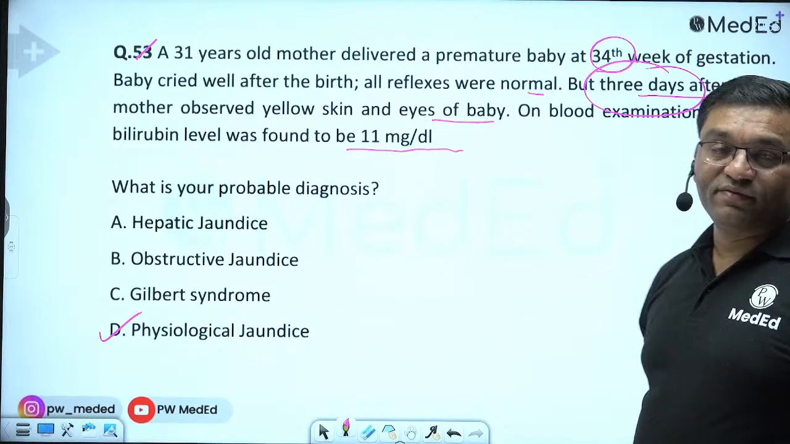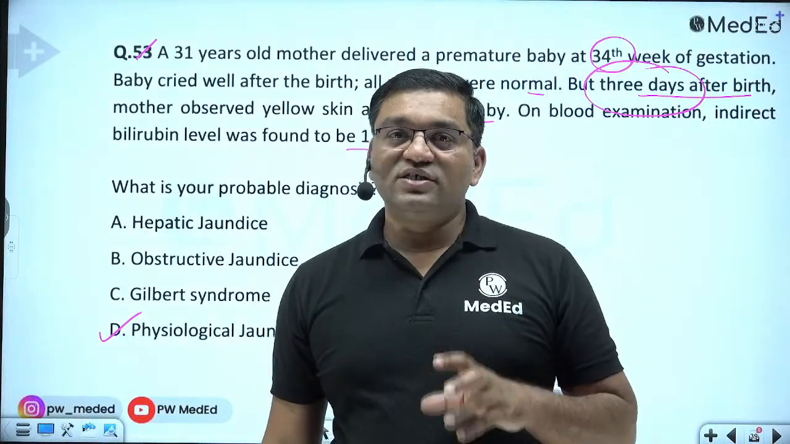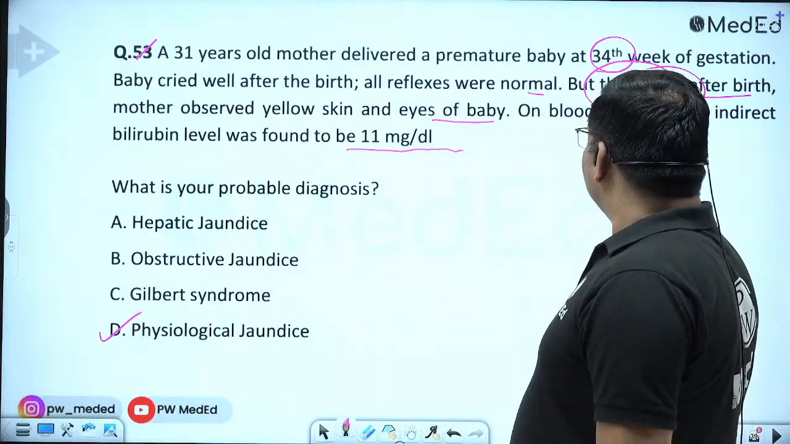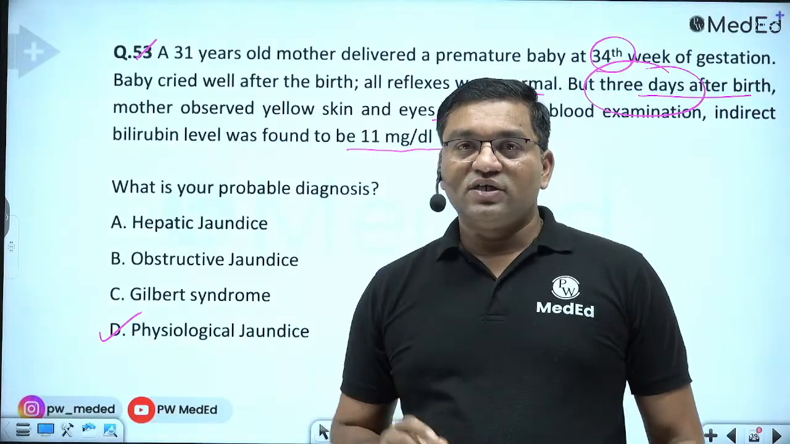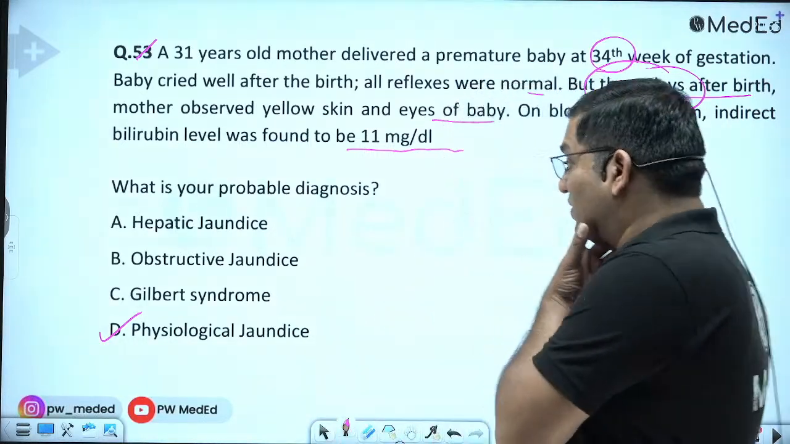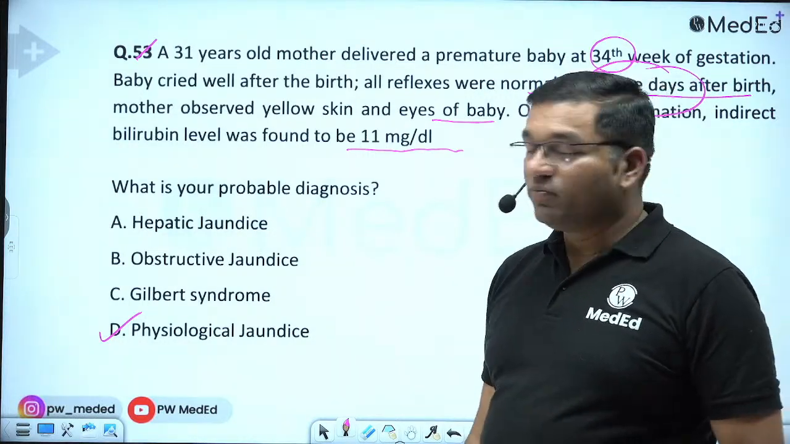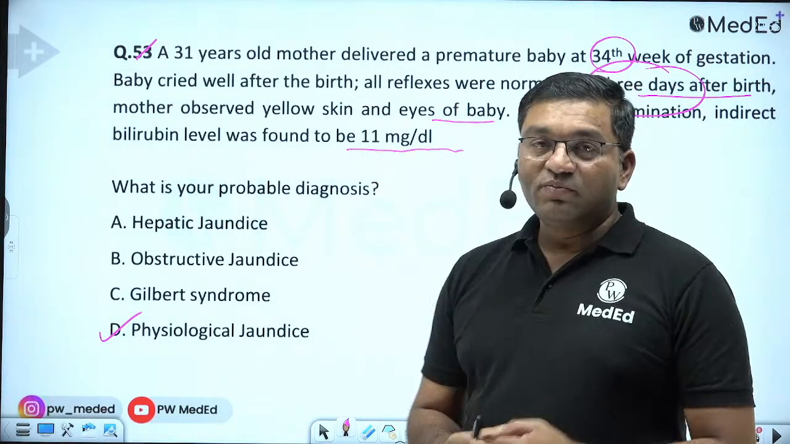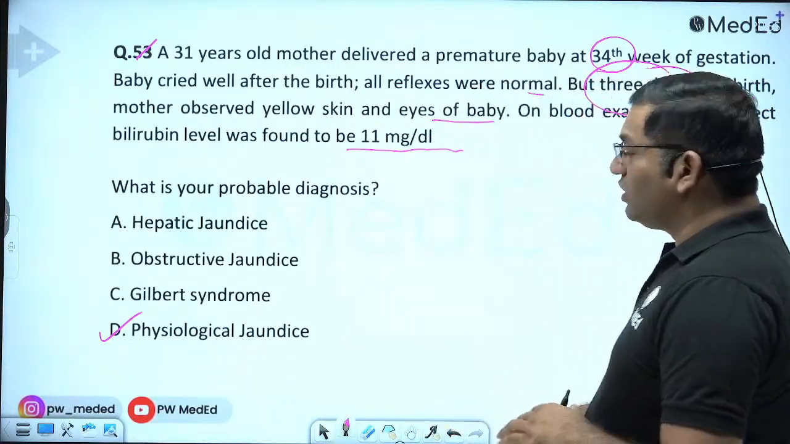Third day of life. If it is within 24 hours, it is a pathological condition. If it is after the second, third day, it is known as neonatal physiological jaundice because of rapid hemolysis and an incapable liver for conjugating the bilirubin. So unconjugated bilirubin level increases and phototherapy is given. So this is neonatal physiological jaundice.